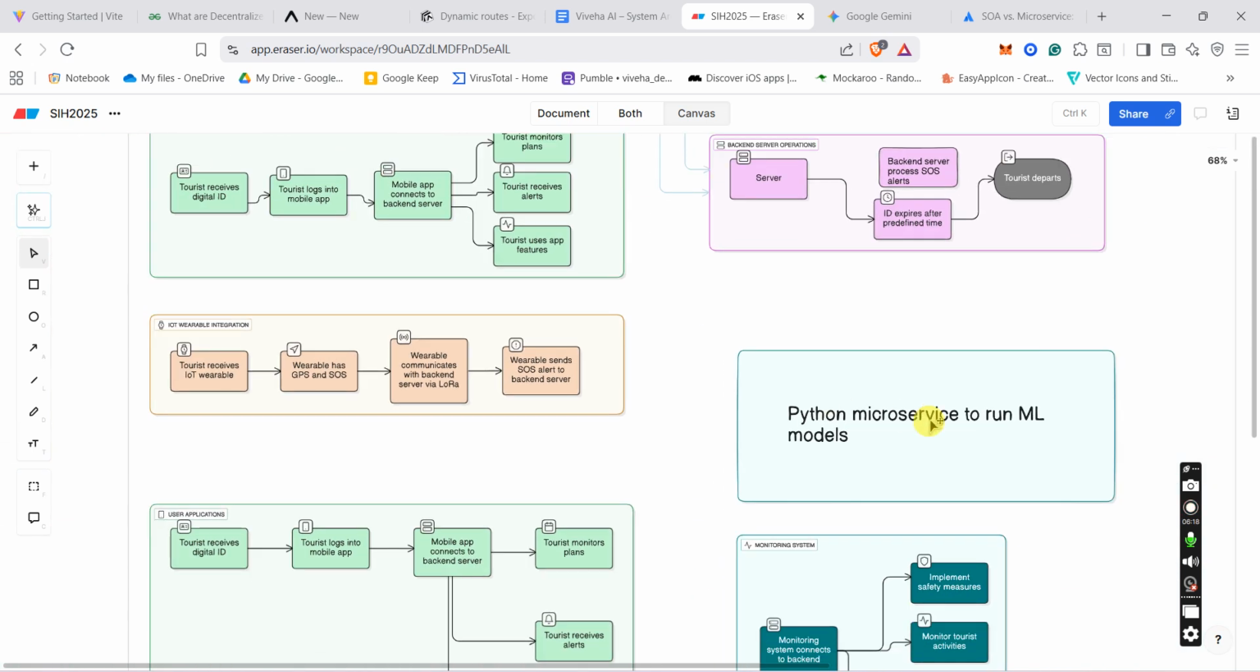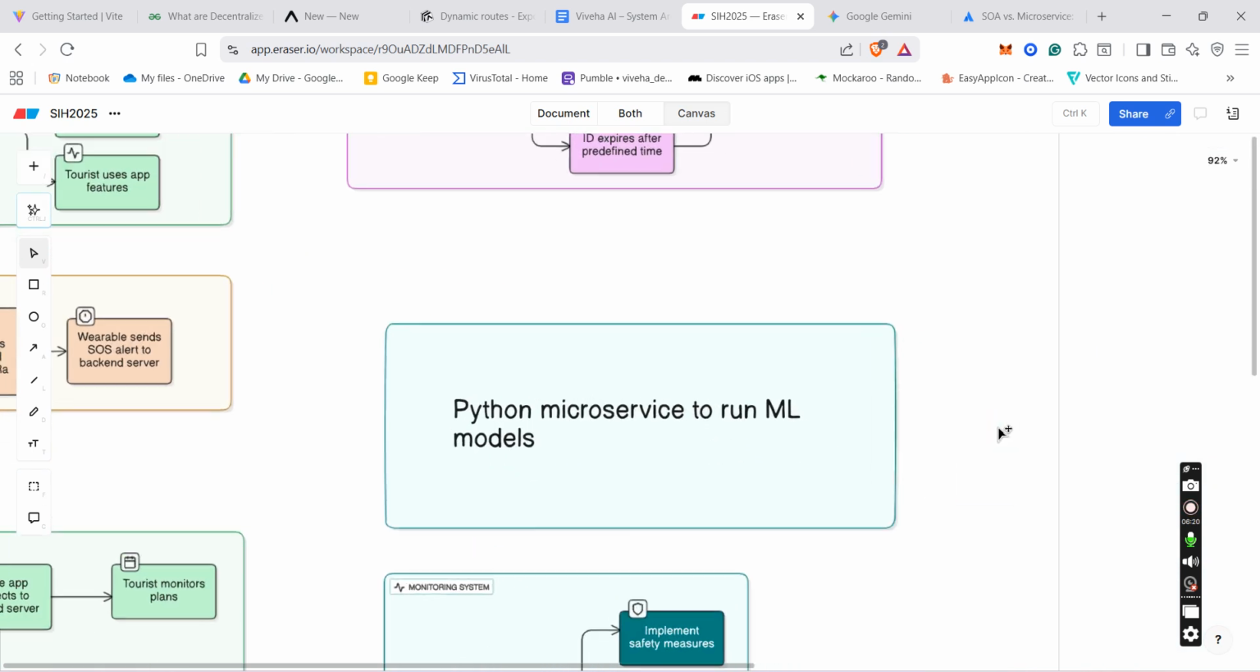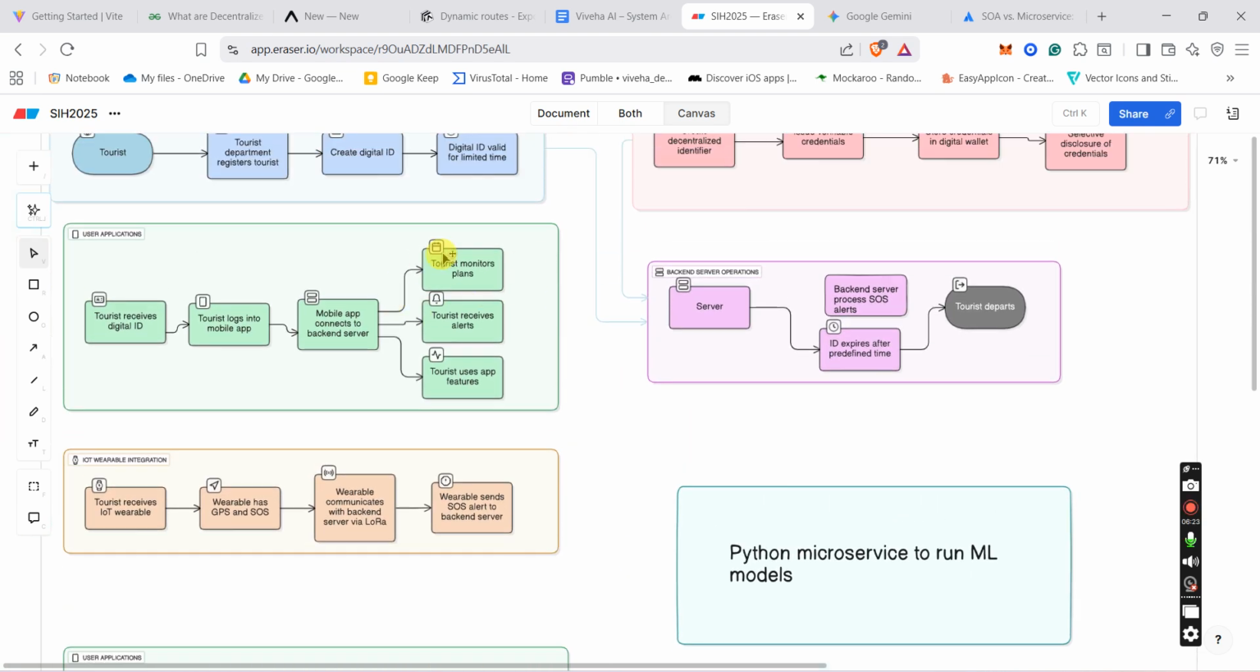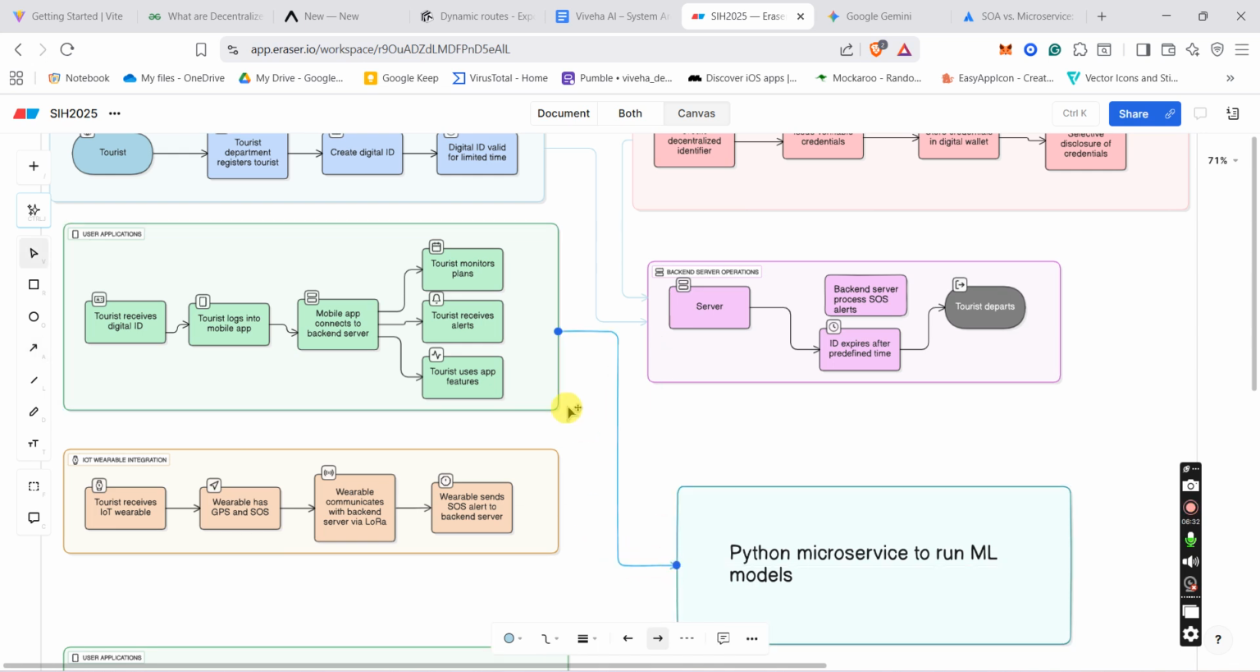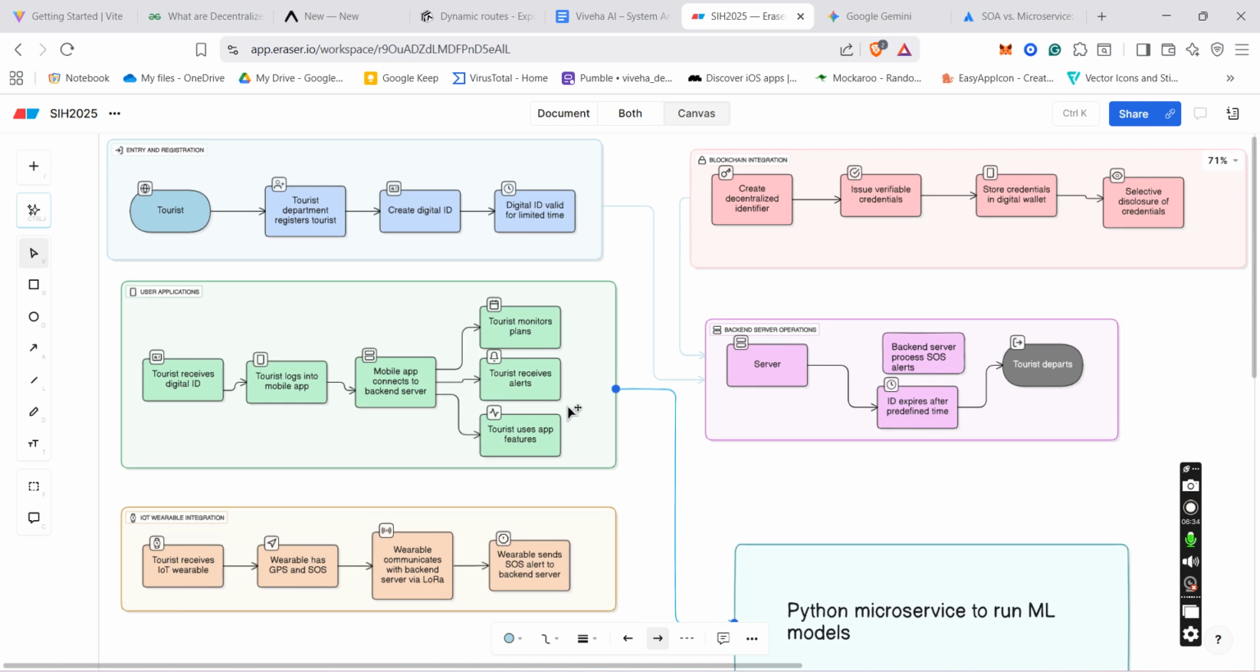So this is our Python microservice to run the ML model. The app will send a request using those details to our Python microservice, and it will give a rate, or you can say a score, depending on how secure their route is. And this microservice will also be connected to our main Express.js backend, and the backend